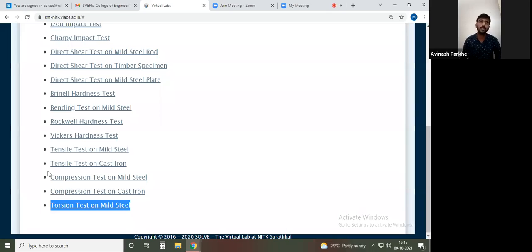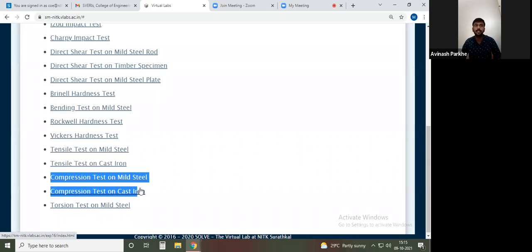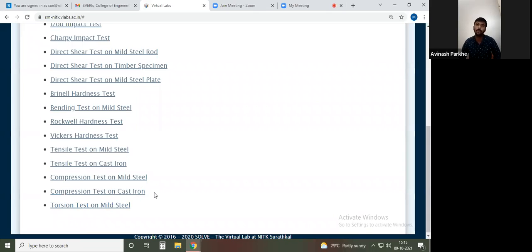Okay. So these are the tests which are commonly performed under the strength of materials: the tensile test on mild steel, the tensile test on cast iron, then the compressive test and the torsion test. Also, we are going to check whatever graph we have studied as a theoretical concept, that is the stress strain curve for the ductile material or mild steel, how that particular